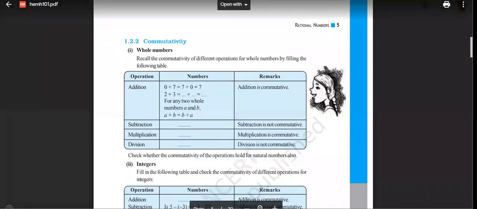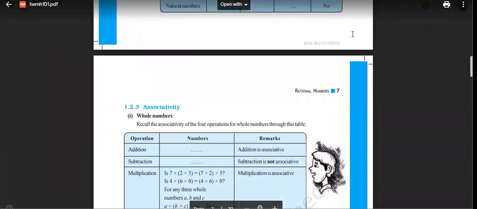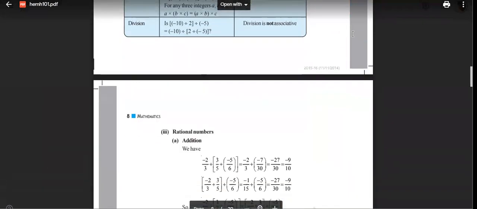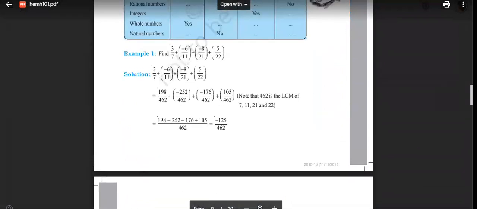Commutative property also we have solved, right, everyone? All these things are present in your Google Classroom. So we discussed these things now. We know that whenever we have to add or subtract any number, take the LCM. Take the LCM of all the numbers, then solve it step by step. Srisharan, got it? Akshit, are you getting it?